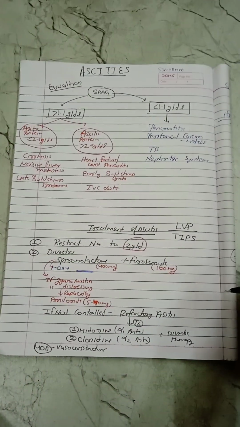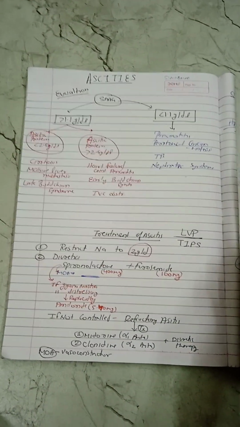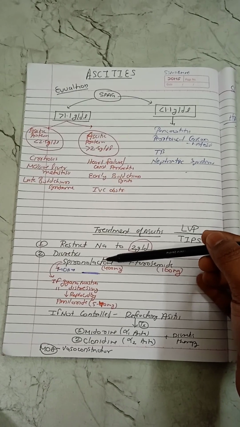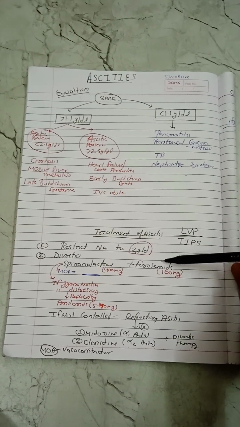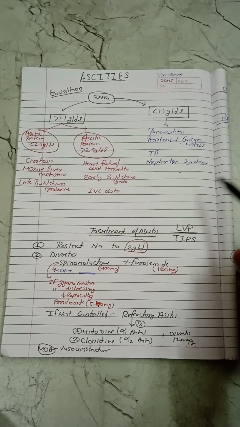Second, we have to give the diuretics. Most commonly preferred diuretics for ascites are spironolactone plus furosemide. Maximum dose of spironolactone can be given up to 400 milligrams, and the furosemide maximum dose is 160 milligrams.